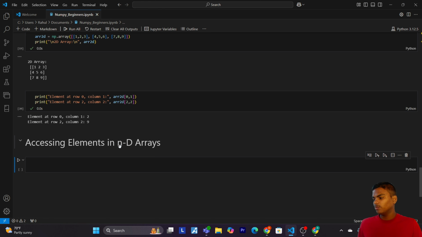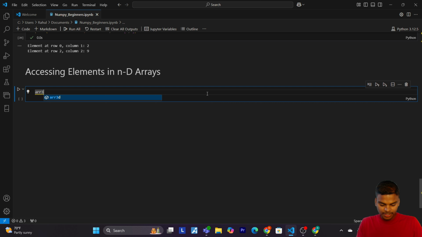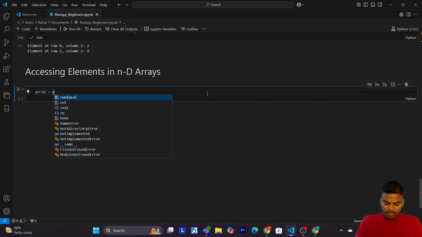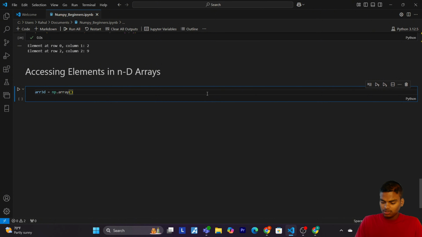Accessing elements in n-dimensional arrays. For n-dimensional arrays, the concept is similar. Okay, so let's create a 3D array. Write with me: array_3D equals np.array.